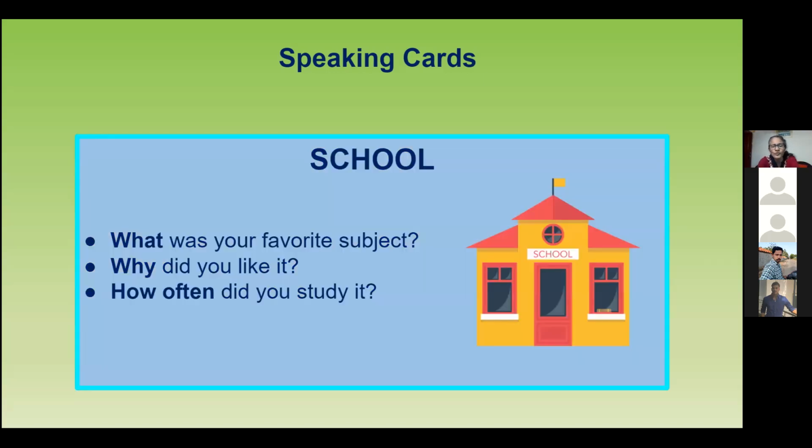We are going on to school. Right? Do all of you enjoy going to school? Did you all enjoy going to school? Yes, ma'am. Yes, okay. So, Shanmugam, what was your favorite subject in school? What was your favorite subject? Tamil. Your favorite subject was Tamil. Okay, so why do you like Tamil?